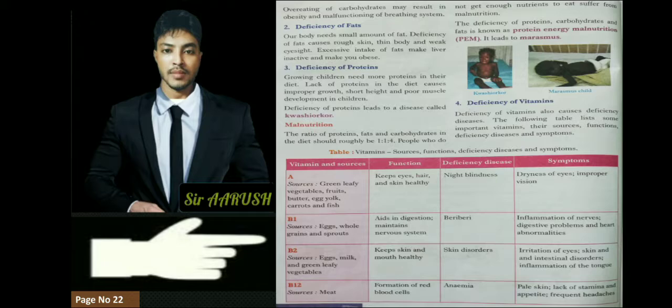And what is malnutrition? Now we are getting something: malnutrition. Malnutrition relates to the ratio of fats, carbohydrate and protein, that the diet should be 1:1:4. People who do not get enough nutrition from their food suffer from malnutrition. Malnutrition means lack of nutrition, when our body does not get enough vitamins, and that is called malnutrition.